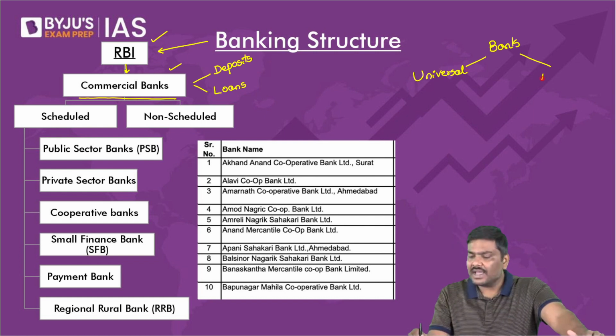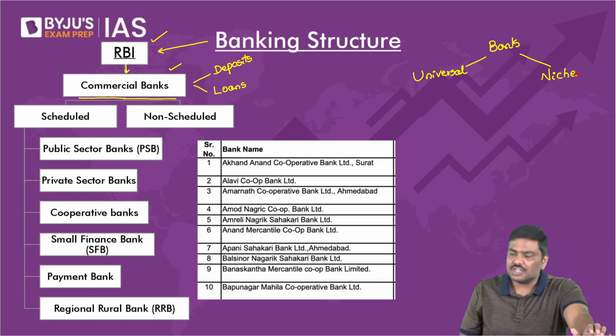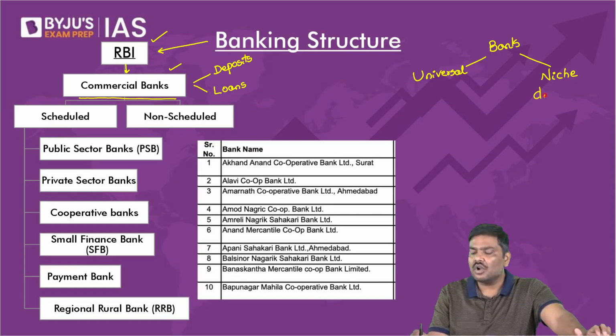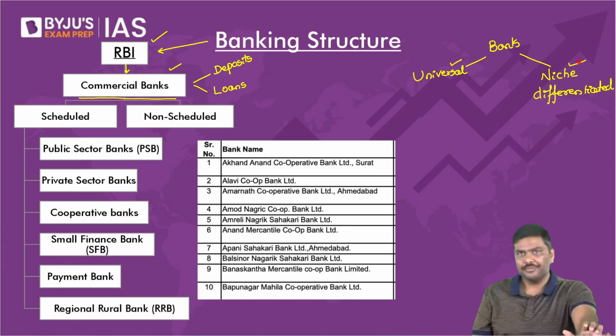The second one is called a niche bank, or else these are also called differentiated banks. Niche banking or differentiated banking. Now, what is the basic difference between a universal bank and a differentiated bank?